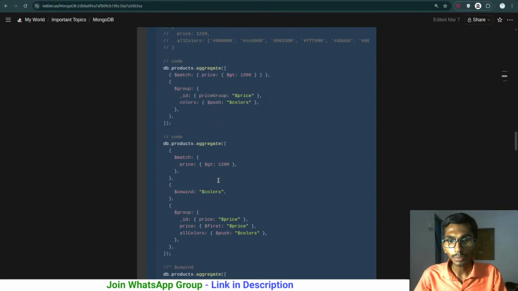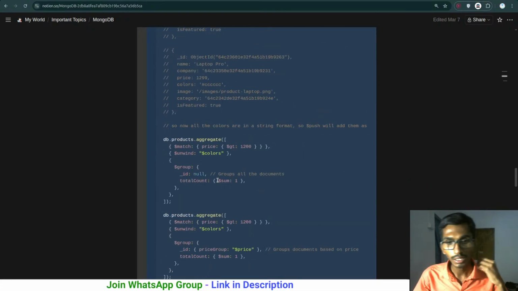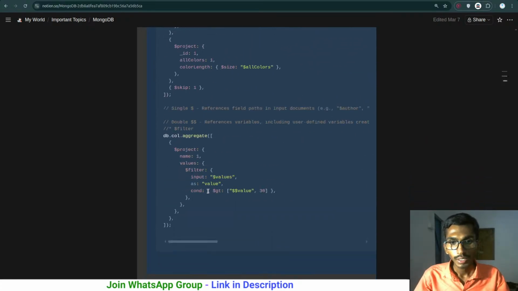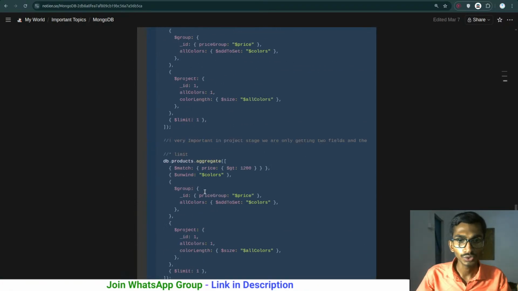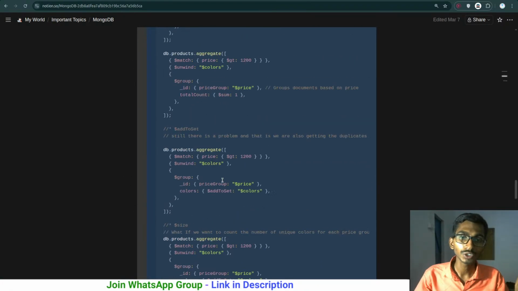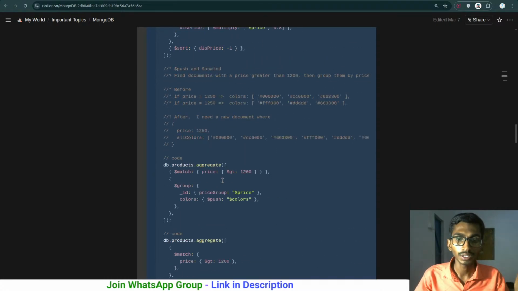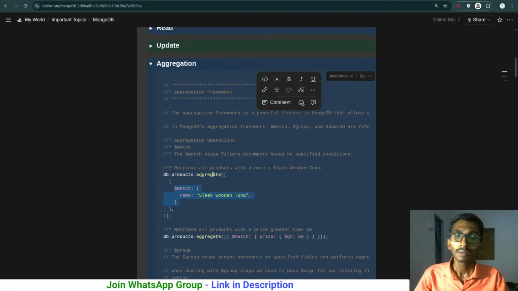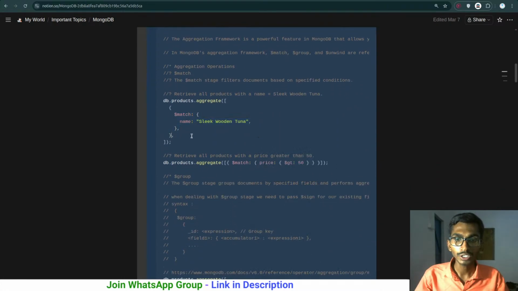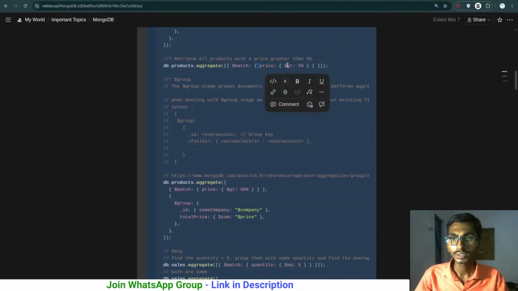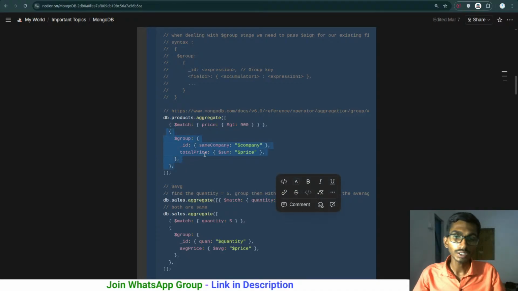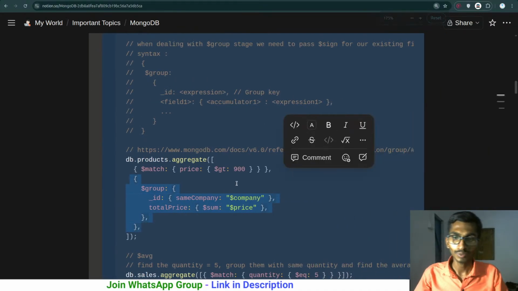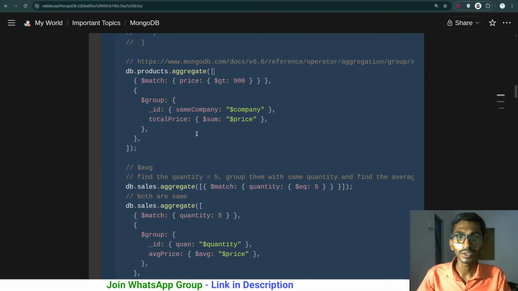All the examples that I have, I'm simply going to go through them really quick, and this way we will have a better idea how it's used. But the most important part is using it in real life, then only it's going to stay in mind for a longer time. But overall things are clear. We use match for matching the things, and inside that we can use some of the operators. Apart from this, we can use group. What is the use of this group? Well, thanks to my notes, I have the things in a quite structured manner.